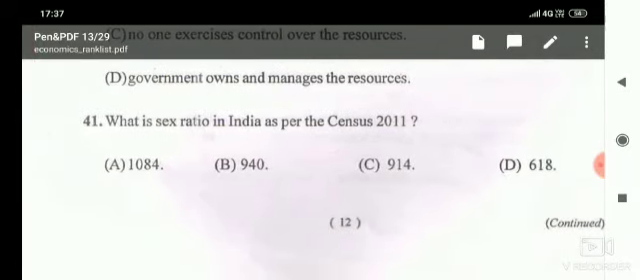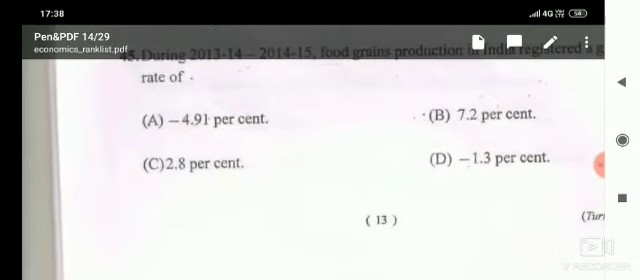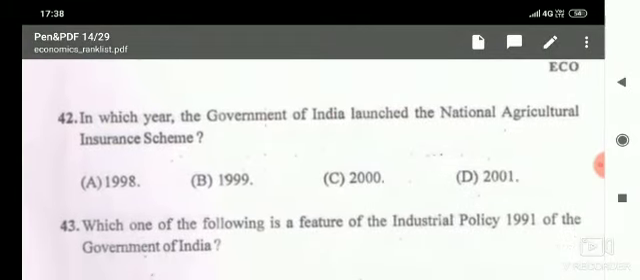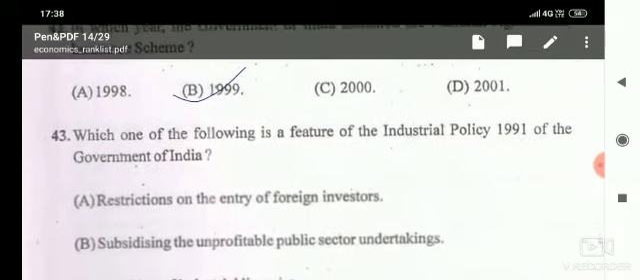Then the next one, what is the sex ratio in India as per the census 2011? As per the census of 2011, the sex ratio of India was 940. That means 940 females for 1000 males. Then next, in which year did the government of India launch the National Agricultural Insurance Scheme? In India it was launched in the year 1999.